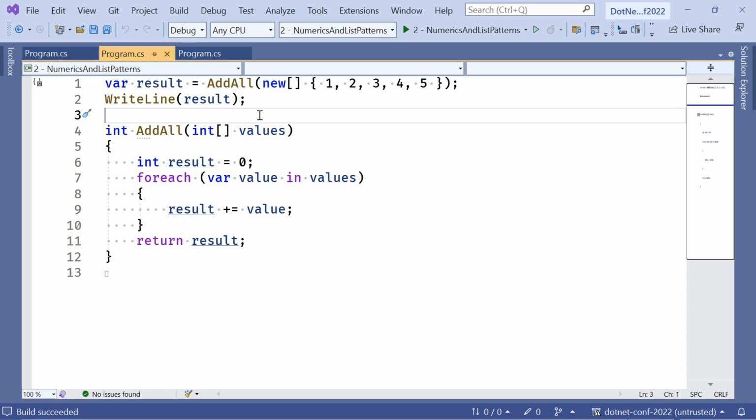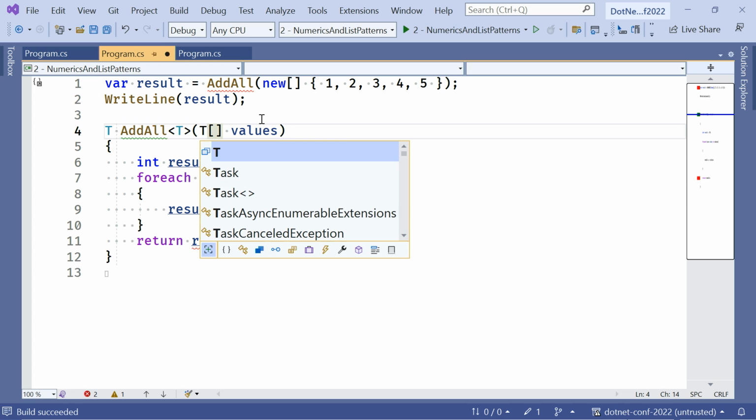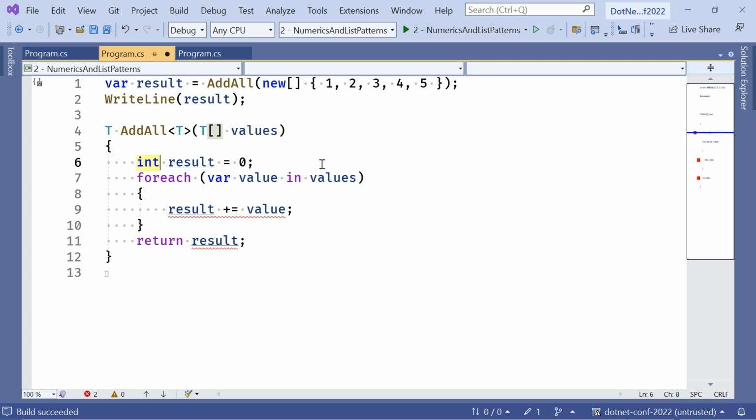Yeah, what you really want is... Basically, I'd have to copy and paste this and do it again. What we really would want is to make it generic, right? We want to say add all of T, and then somehow we're going to return a T, and now we're going to take a T array. I guess this is going to be a T. I think that'd do it. So that would be cool if you could do that.